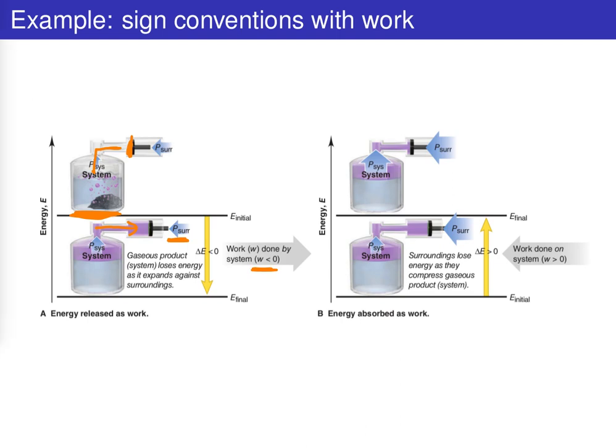Now let's say we take the system that we just formed here and we then apply an external pressure that is sufficient to compress that gas back down. Well, in this case, you're going to have to do work on the system. So doing work on the system is going to be adding potential energy, right? And so you're adding energy to that system, so the work is going to be greater than 0. And of course, the net energy, delta E, the net internal energy of that system will be increasing.